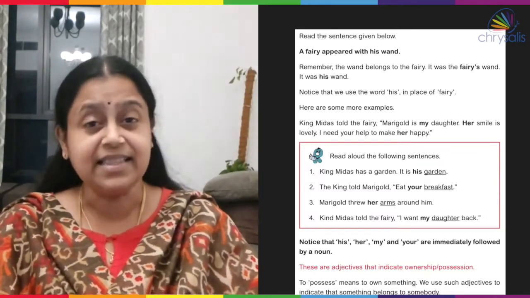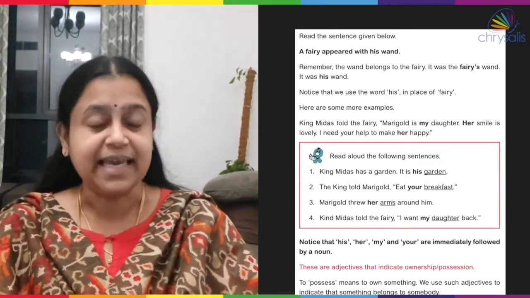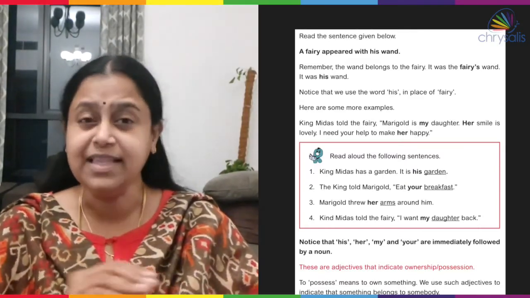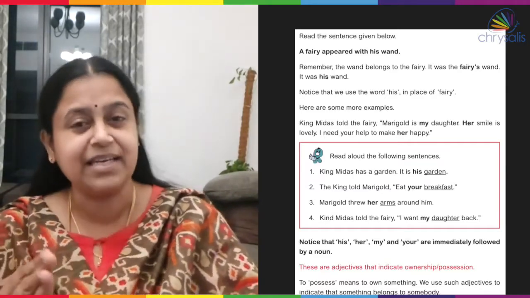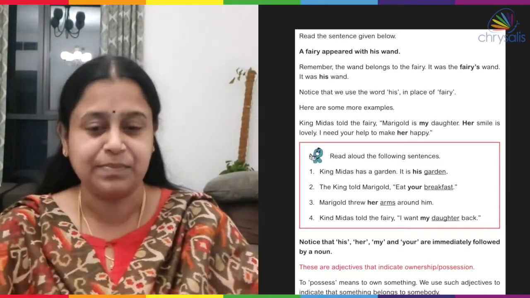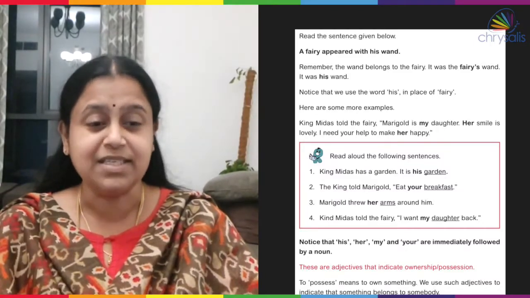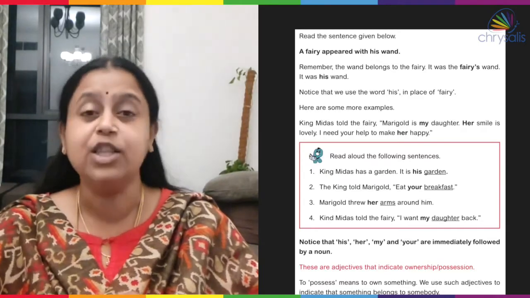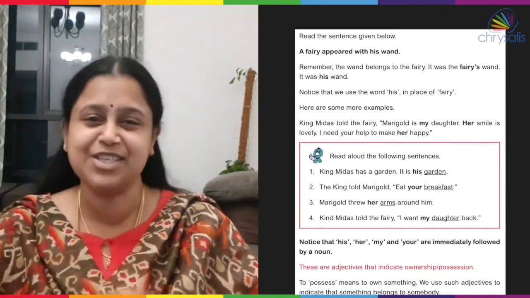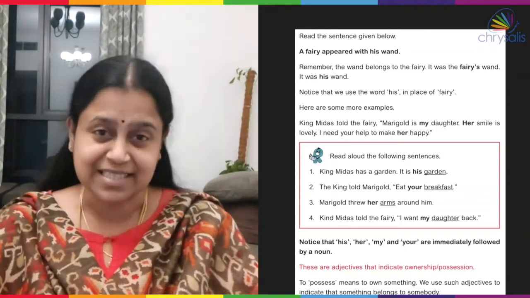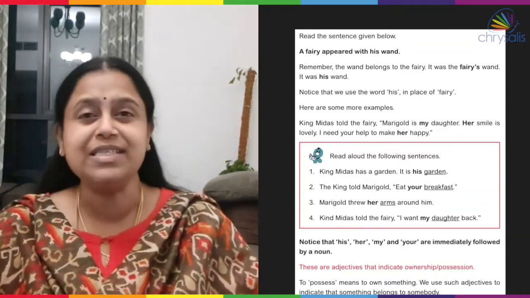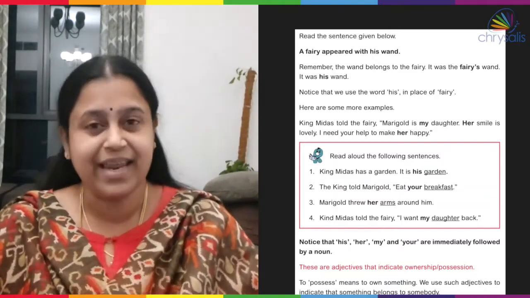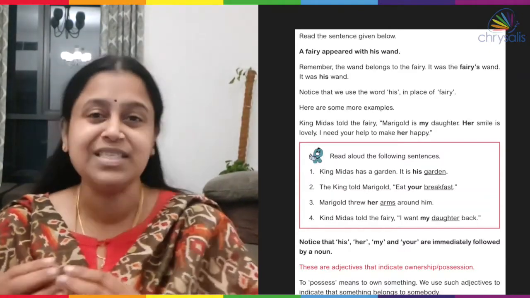Notice that in these sentences, his, her, my and your, all these words are coming immediately followed by a noun. Because these are adjectives that indicate the ownership or possession. To possess, that means to own something. We use such kind of adjectives to indicate that something belongs to somebody.